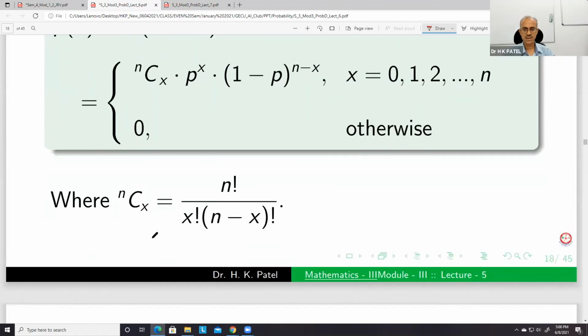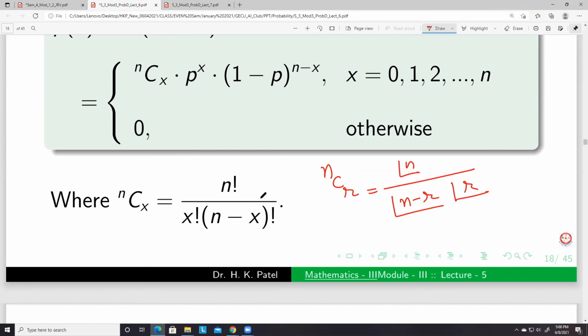And this NCX, we know that. NCR we have generally studied. So NCR is factorial N upon factorial N minus R times factorial R. If it is X, this will be X.